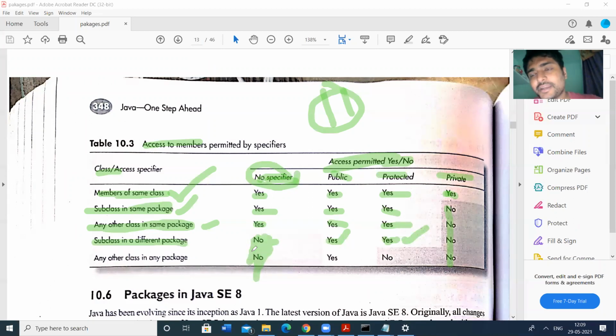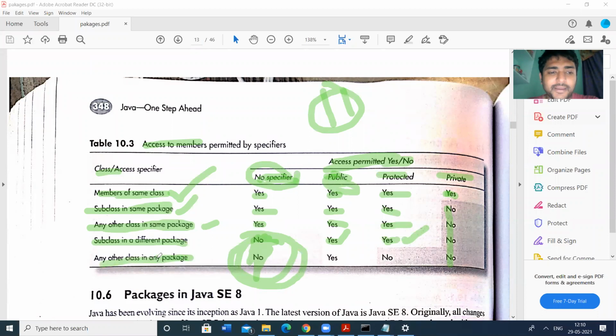If you go to a different package and leave the content as default, it cannot be accessed. Yesterday's problem was this one. We created one package, and we are importing that package's content into another package. That means different package contents cannot be accessed. That's why we have to give public or protected. Protected is for the case where there is a subclass.